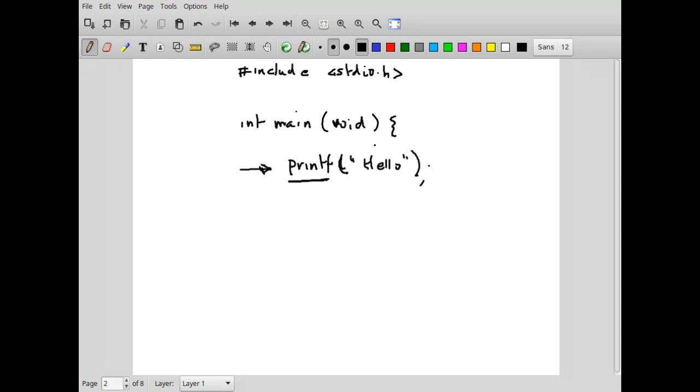So once that is available, then the compiler knows, oh, printf, is it being called properly or not? So at least it can match the arguments for the function. It knows that printf is a function, and it knows what its arguments are, so it can check that. So while compiling, it says, oh, I know what printf is, and it is able to compile it successfully.